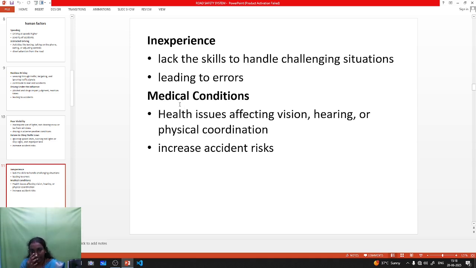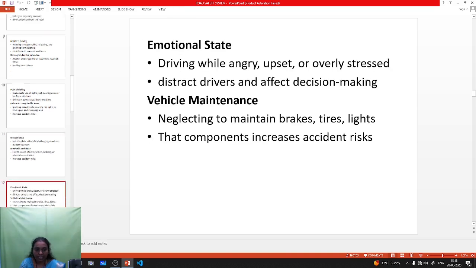Next one is medical condition. Medical condition means health issues. Some drivers are affected by health issues, hearing problems or physical conditions, or a sudden heart attack or sudden stroke. This may suddenly happen while the driver is driving the vehicle. It increases the accident risk. So they cannot control the vehicle, and it leads to accidents.